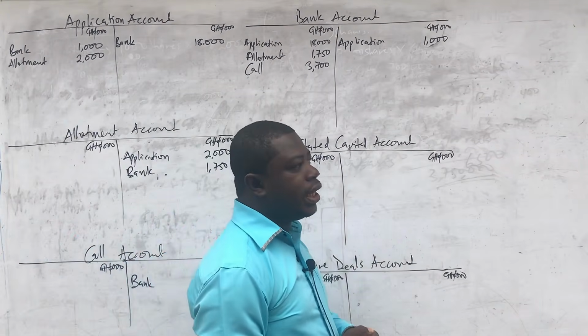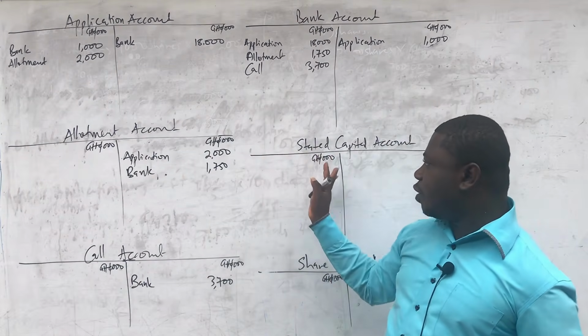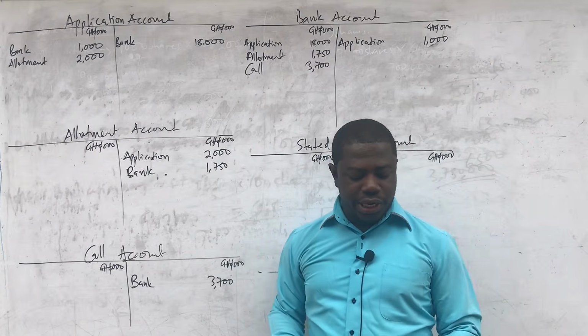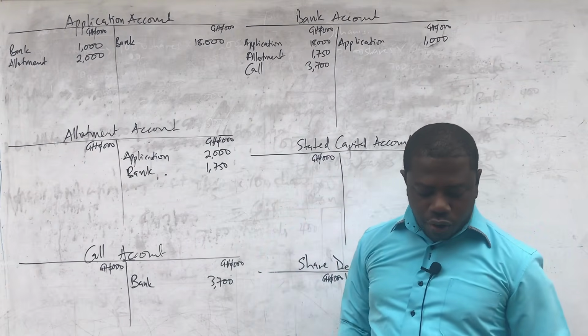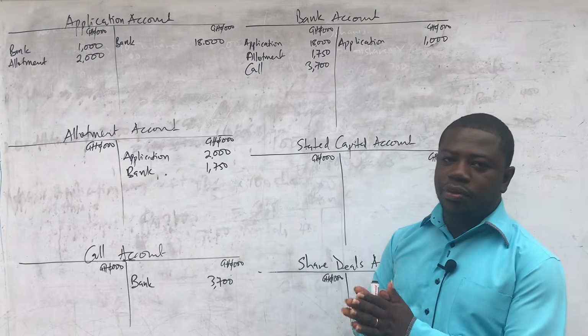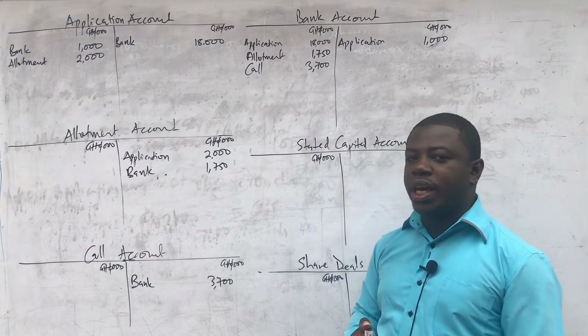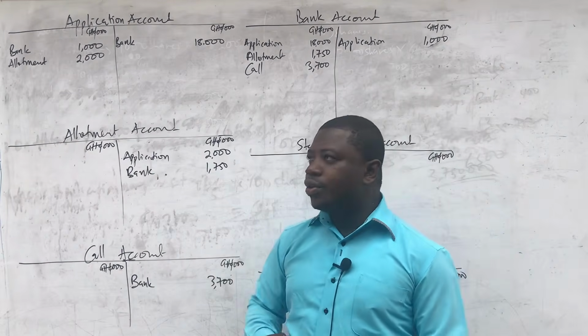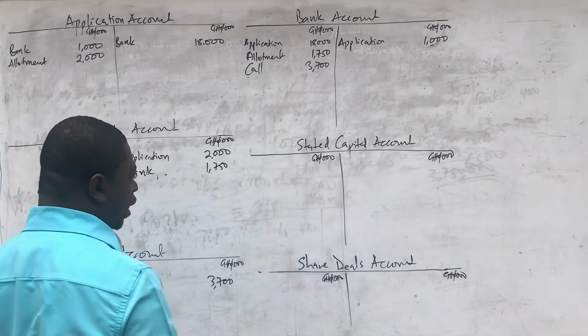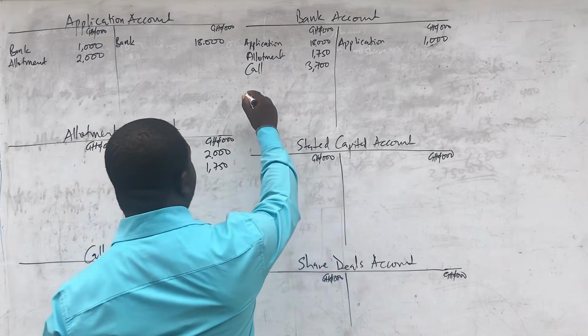And then finally, let us look at the share deals account. Remember, I know we will transfer the rest to stated capital. With the share deals, I think that was a reissue of the forfeited shares. We were told that these 100 shares that were forfeited and in treasury, half of them were reissued at a value of 2,100. And so we have already calculated that to be 105,000. And so we are going to take that through the bank.